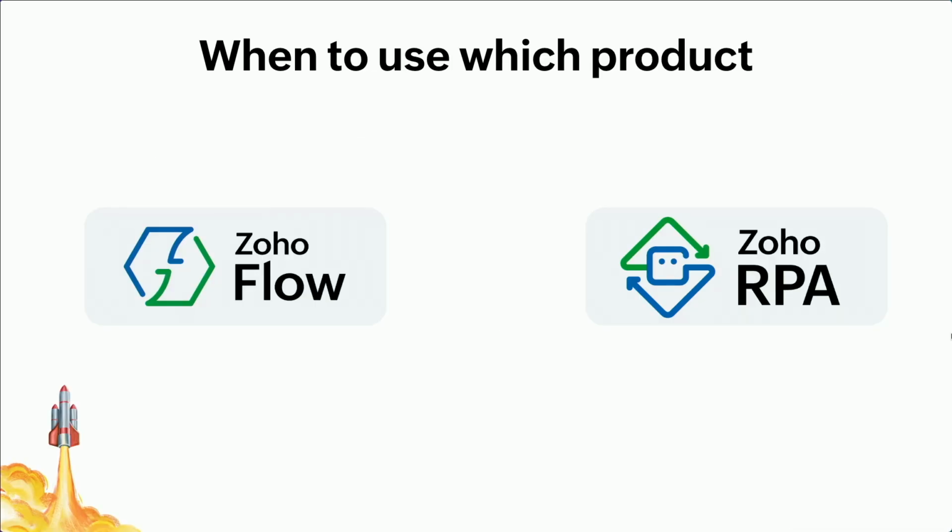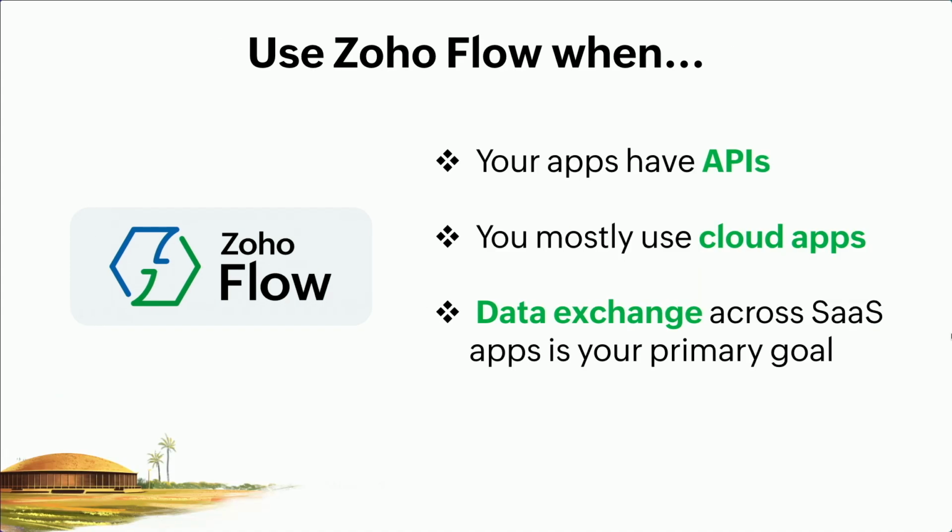Okay. Now, the question of when to use Flow and when to use RPA. A lot of people get confused. Don't use them interchangeably; use them exactly depending on your use case. Use Flow when your apps have APIs, so you don't have to do any recording or RPA. If you have APIs, use Flow. Most of them are cloud apps. You also have some native integrations available in Zoho Flow. And data exchange across SaaS apps is your main goal.